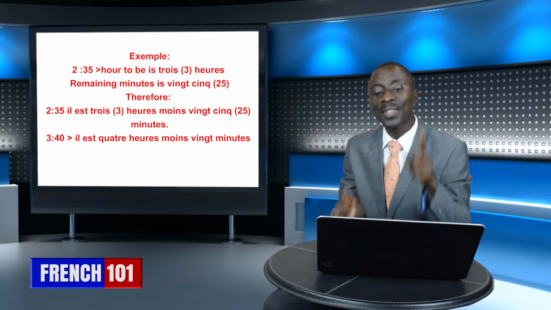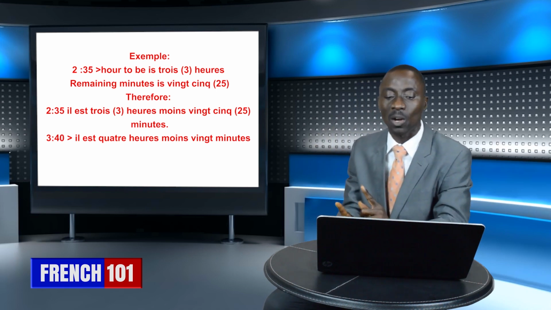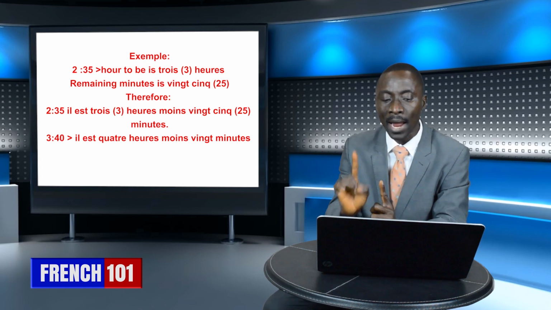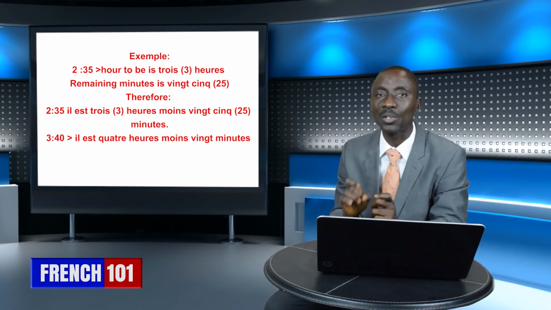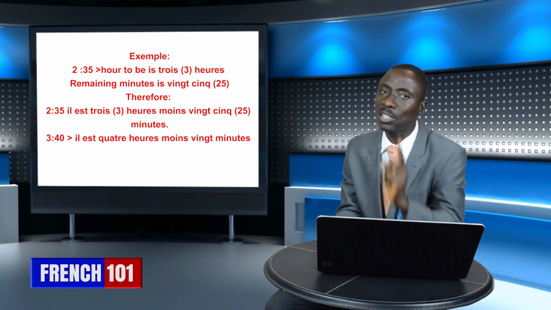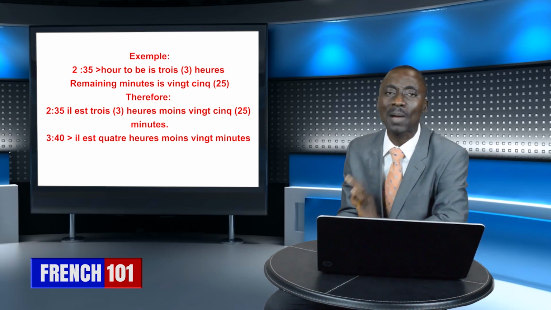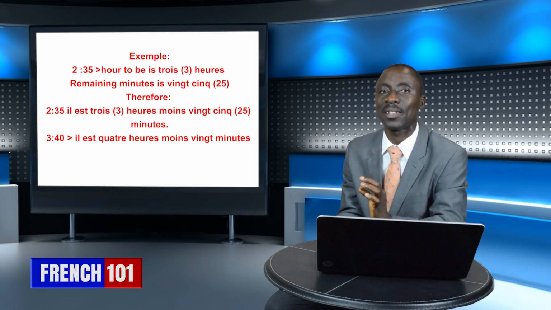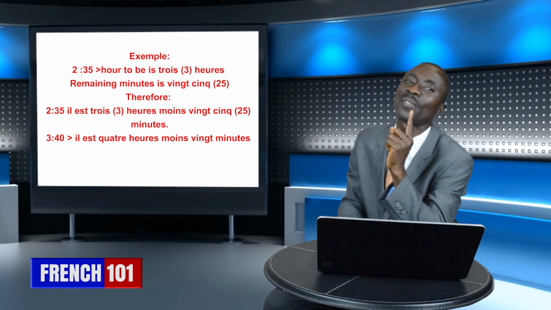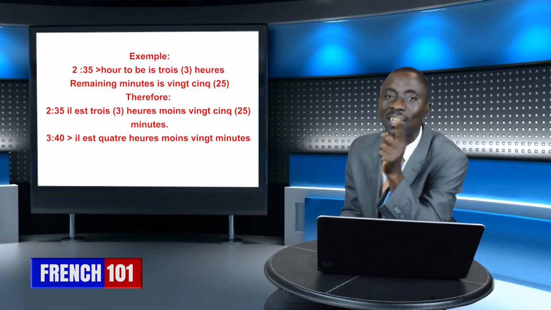Therefore, when you have the 2:35 there, the expression you're going to achieve is what? Il est 3 heures moins, how many minutes? 25 minutes. Il est 3 heures moins 25. Of course, I told you some time ago, it's either you say 25 minutes or you say just 25, and the Frenchman in the Francophone society is carried. So, il est 3 heures moins. That moins is very interesting and very important. Without the moins there, you have not said the thing correctly.